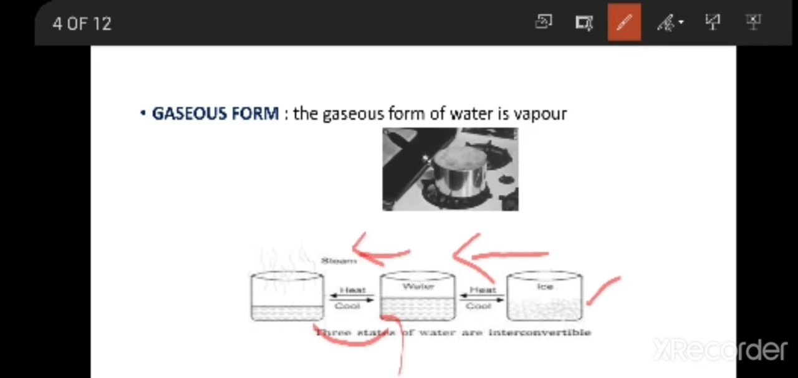Now, can I convert water into ice? Yes, obviously. We can convert water into ice again by cooling. If you take a glass of water and put it in a deep freezer, after some time you can see the ice formation. So, you have to know that all these forms of water are interchangeable. It can change from one state to the other state. Easily we can change the forms of water into different states. So, the forms of water are interchangeable.